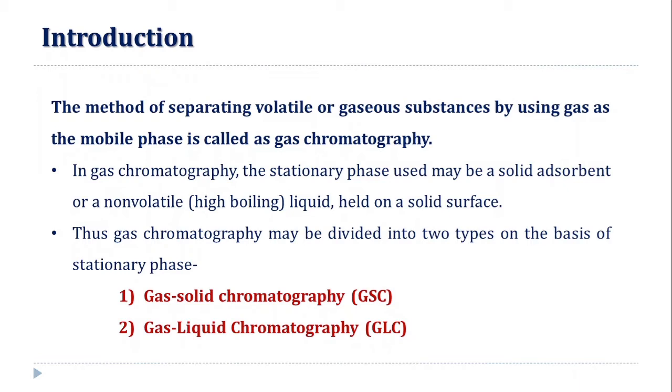According to that, gas chromatography can be divided into two types on the basis of stationary phase: gas-solid chromatography, that is GSC, and gas-liquid chromatography, that is GLC.